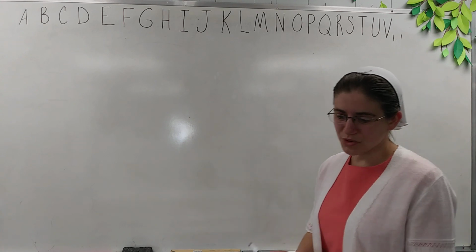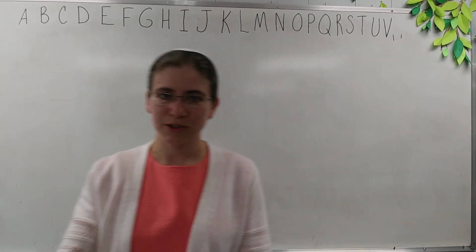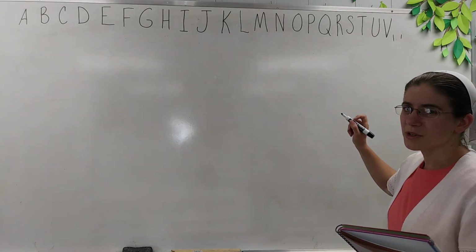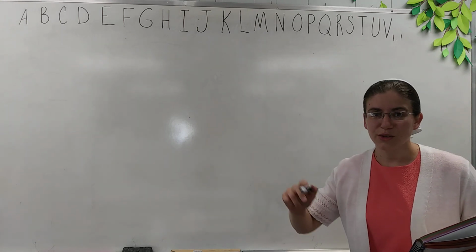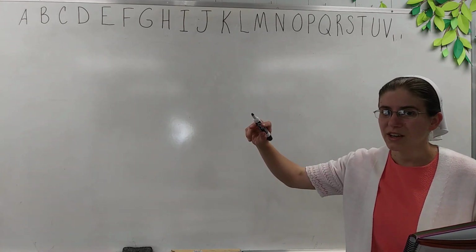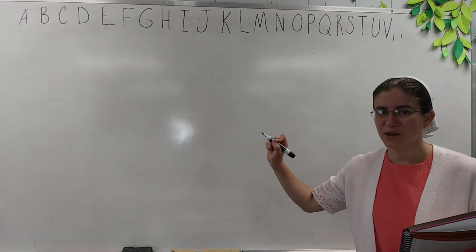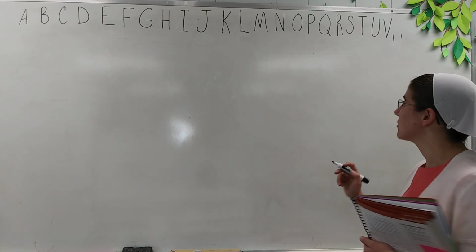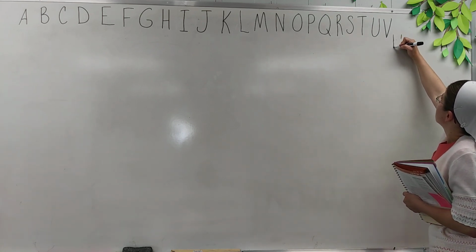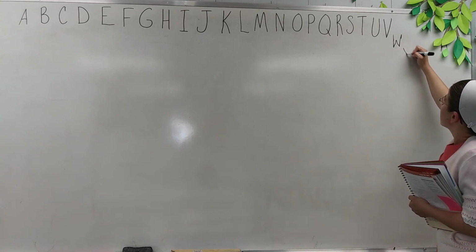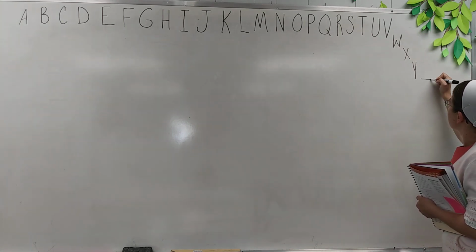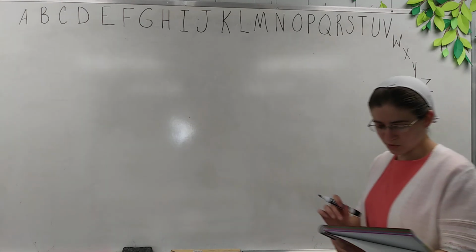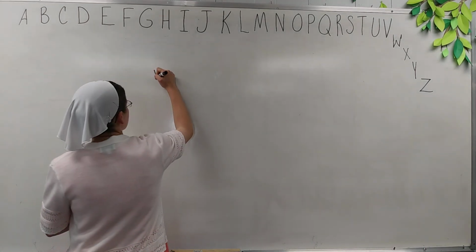Alright, so in your book on section number 1, if you look at the top of your page, you also have the alphabet listed at the top of your page. So anytime you're working, you can look up at the top of your page and see that list of the alphabet, and that way it'll help you remember which letter comes first in the alphabet. And I should write these up here again. T, U, V, W, X, Y, Z. Okay, so the first one, for section number 1, you have these words: